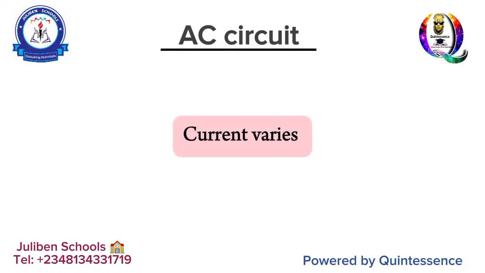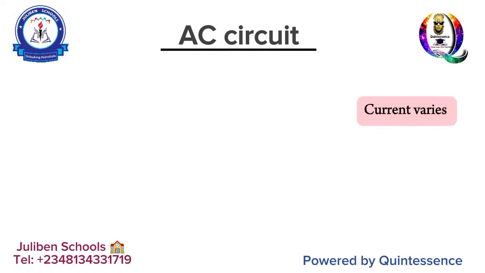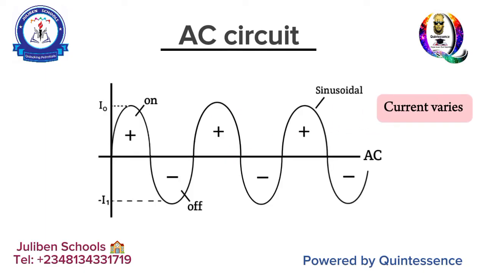If you want to see the diagram, in fact, let me show you the diagram. Okay, good. Now that you can see the diagram, if you check this diagram, it's actually sinusoidal. That is the direction of motion of current from an AC source. Sinusoidal. That means it goes up, comes down, goes up, comes down in that coily manner, and it continues to go. Now the face up is positive, the face down is negative.